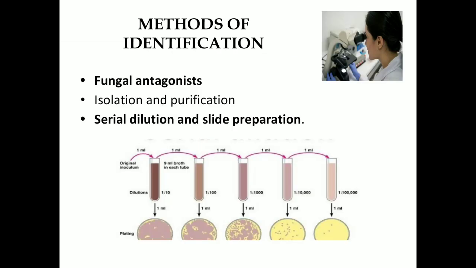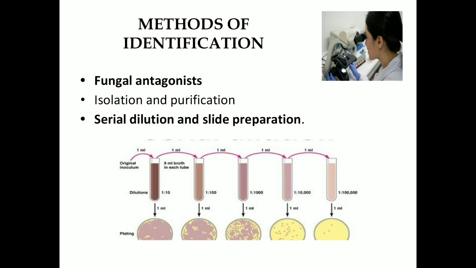Next one, different methods of identification. There are different methods in case of fungal antagonists and bacterial antagonists. So let's discuss fungal antagonists first. These are identified by isolation and purification.